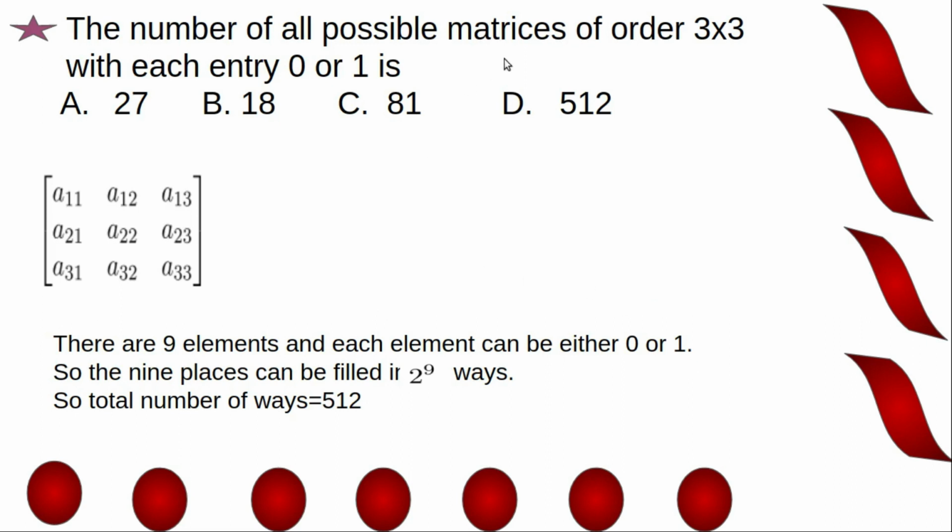The number of possible matrices of order 3 by 3 with each entry 0 or 1 is: options A 27, B 18, C 81, D 512. Okay, number of possible matrices of order 3 by 3. This is the general form of a 3 by 3 matrix, with each entry 0 or 1.